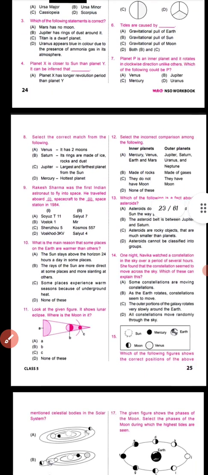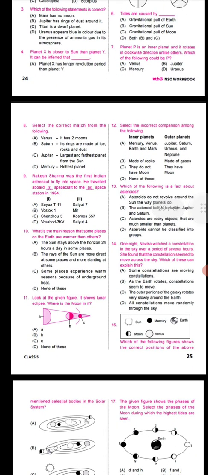Okay, now let us move to the next question, which is question number 10. Question number 10 says that what is the main reason that some places on earth are warmer than the others? Okay, four options are there: that the sun stays above the horizon 24 hours a day in some places, or the rays of the sun are more direct at some places and more slanting at others, or some places experience warm seasons because of underground heat, or none of these.